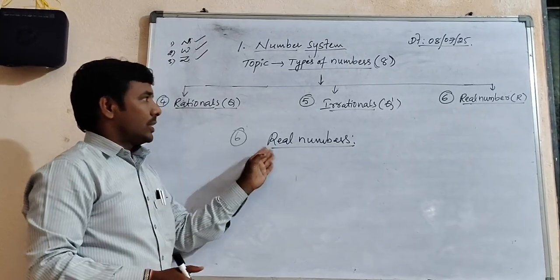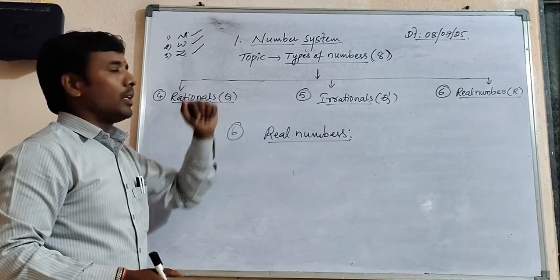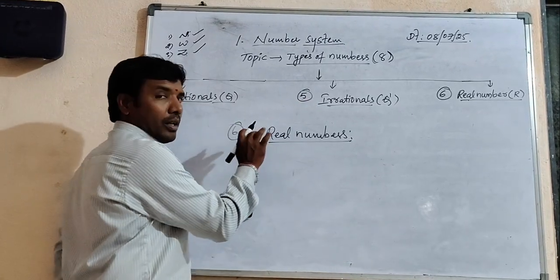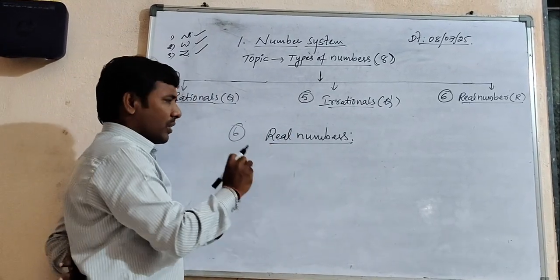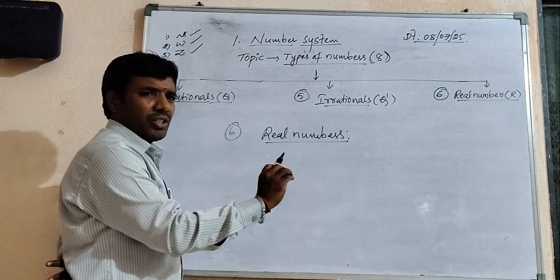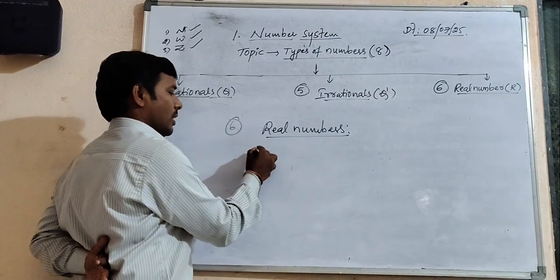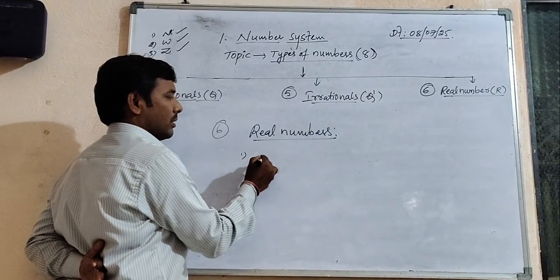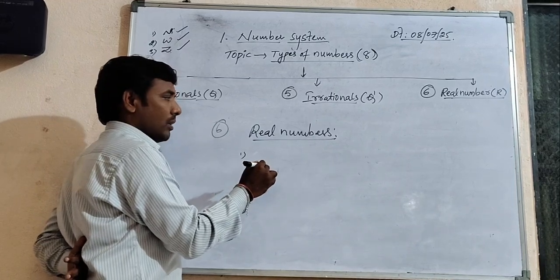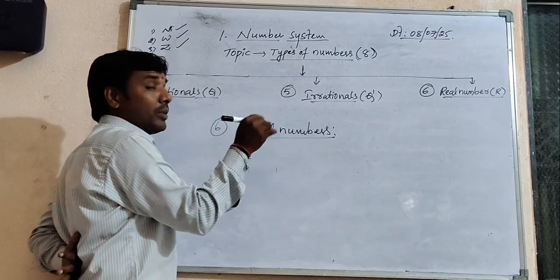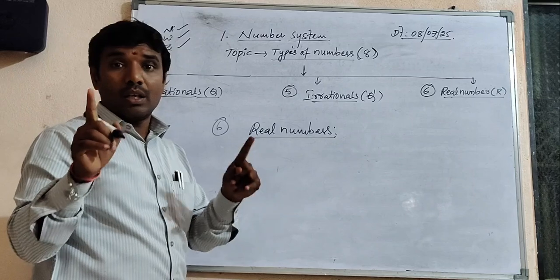Right, okay. The sixth type of numbers is real numbers. Simple thing, please. I want to explain very clearly and very shortly. There is no other name for the real number. The real number has a single name.